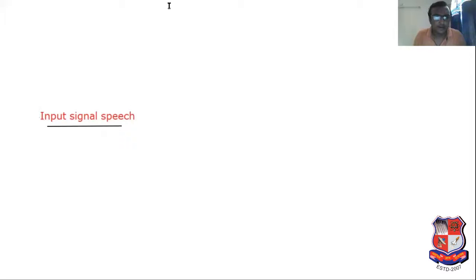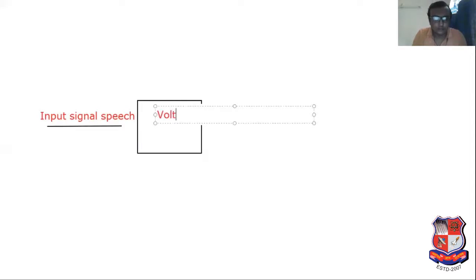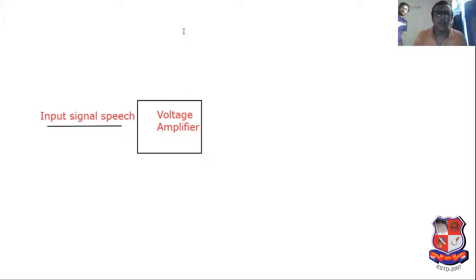Now this speech signal can be applied to the voltage amplifier, and the output of the voltage amplifier can be given to multiple stages of amplifiers.